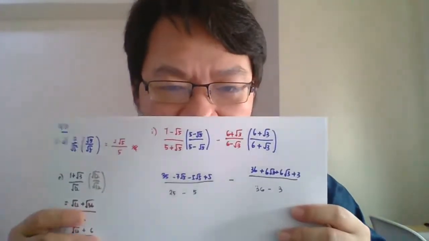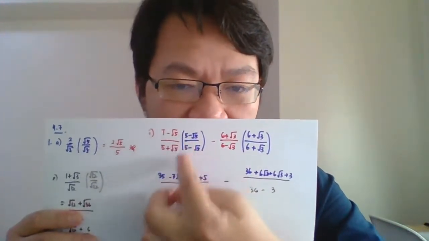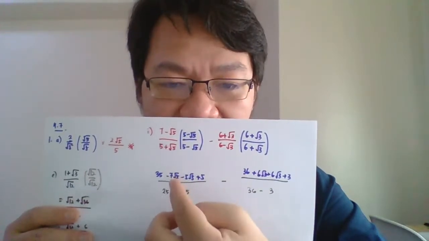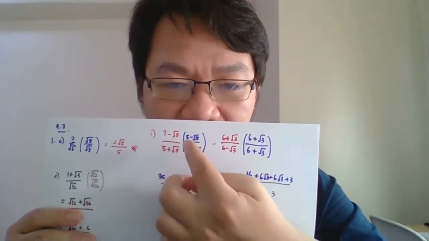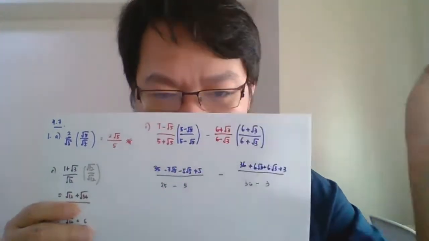And 6 plus 6 surd 3 plus 6 surd 3 plus 3. Okay guys, this is what I get. Please double check. 7 times 5 is 35. 7 times negative surd 5 is negative 7 surd 5. And negative surd 5 times 5 will be negative 5 surd 5.